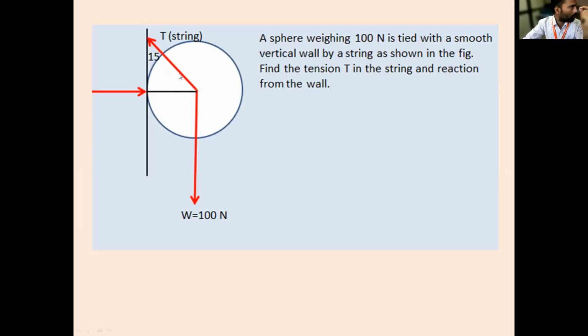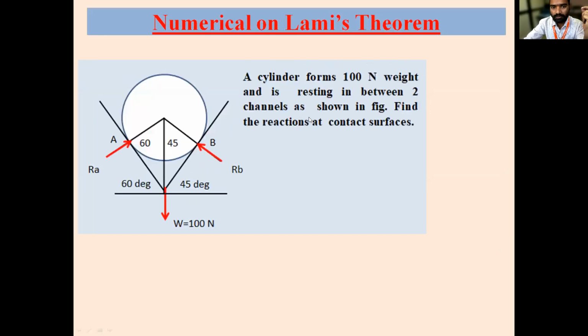Okay, so we have seen this figure we have taken. How many forces are applied here? There is one string force, there is a weight, and there is a normal reaction from the wall. We have seen this from Lami's theorem. All of you take down this problem. Only write it, don't take the diagram. I will give the diagram.